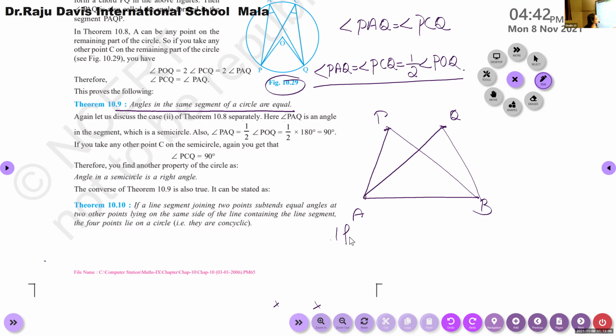Then write, if angle APB equals angle AQB, then A, B, P, Q are concyclic.